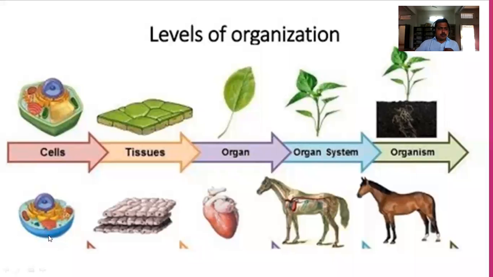In some organisms, only cells will perform all functions. In some, only tissues will perform the functions. In some, organs will perform the functions. In some, organ systems will perform, but in some organisms, the entire organism performs all the functions. So these are the levels of organization we may see in the animal kingdom.